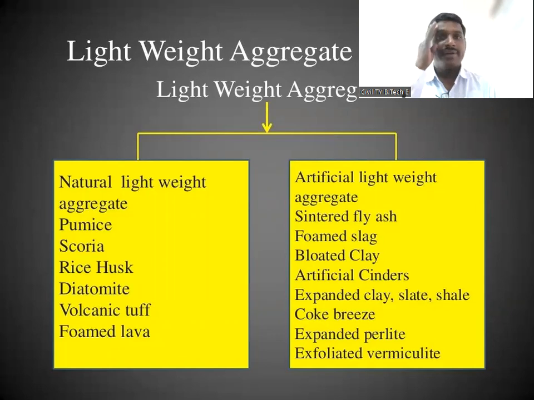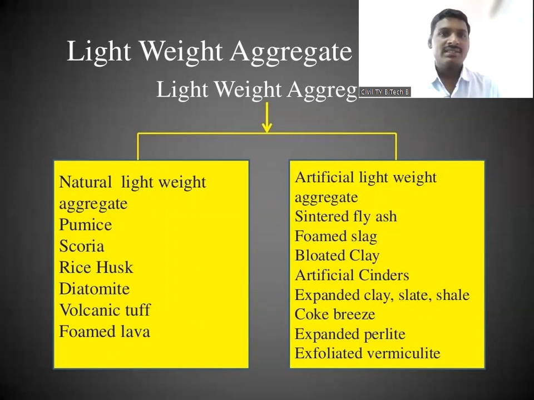So then lightweight aggregate concrete. If you see here, this lightweight concrete is divided into 2 categories. The first is the natural lightweight aggregate, such as pumice, scoria, rice husk, diatomite, volcanic tuff, and foam lava.